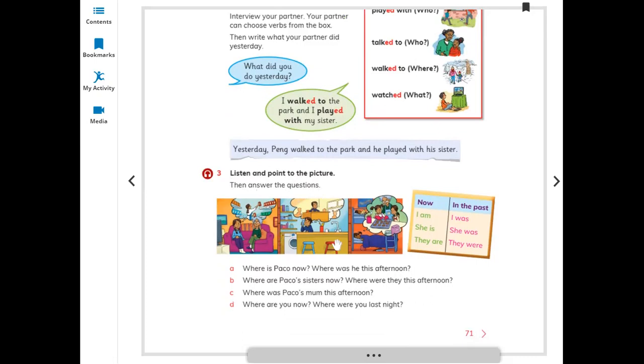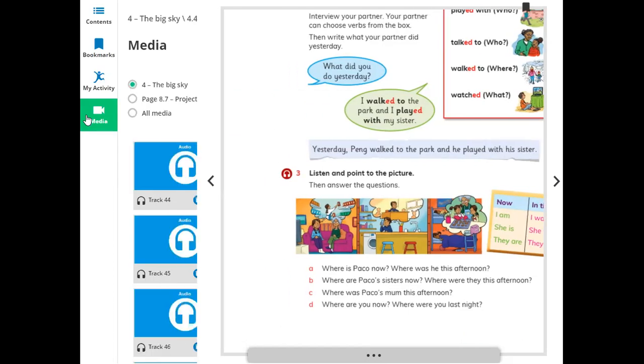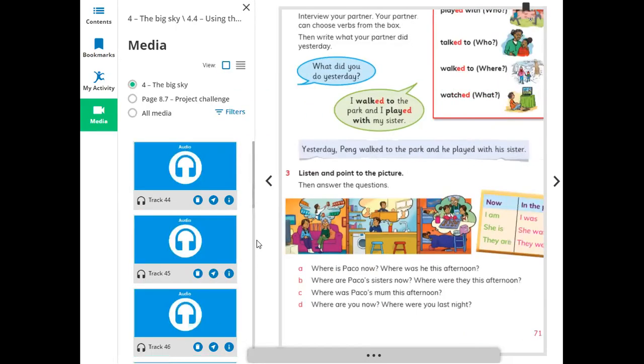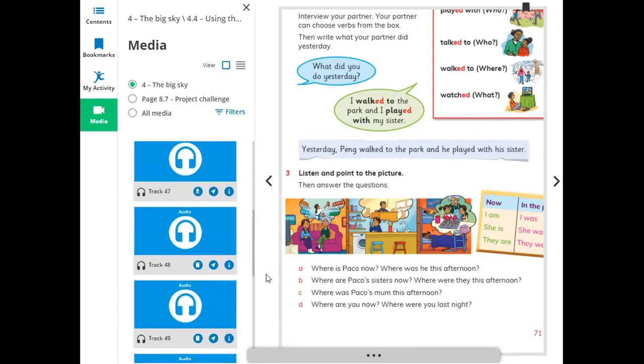So here, listen and point to the pictures, then answer the questions. So here is Paco and his sisters and his family. So we are going to ask the questions about Paco after listening to what Paco did yesterday and what Paco is doing now. So let's listen to the track number 48.